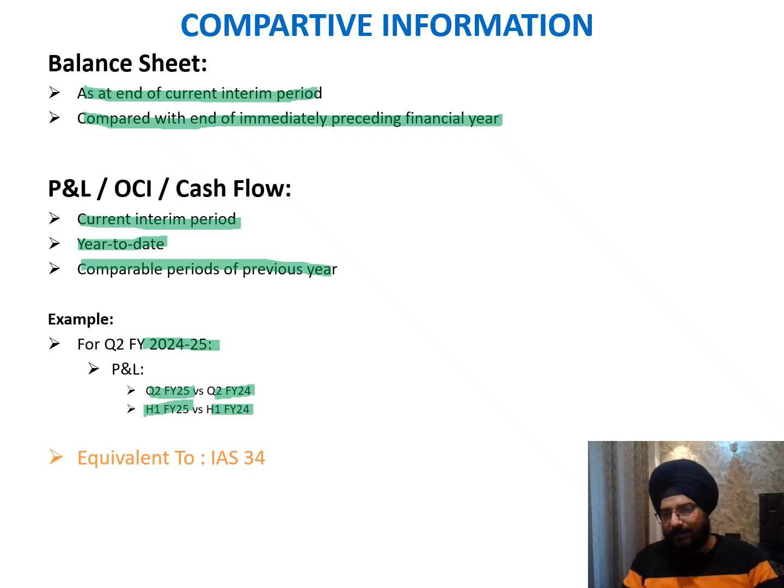So basically, comparatives have to be with the corresponding period for the interim period in which we are doing the reporting. If it is for Q1, then it has to have the corresponding figure for Q1 of the last financial year. Likewise for the respective half year or the respective quarters for which we are doing the interim financial reporting. And this is absolutely aligned with IAS 34. Move to the next slide then.